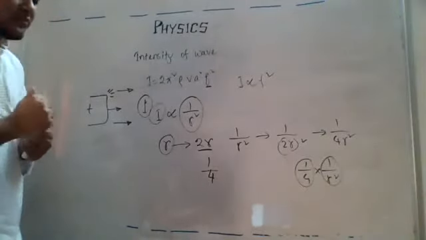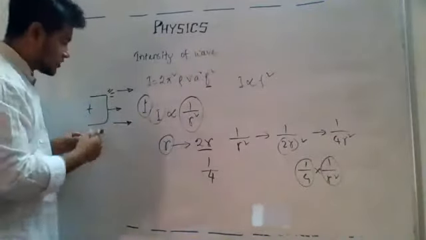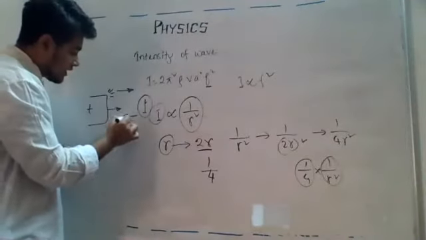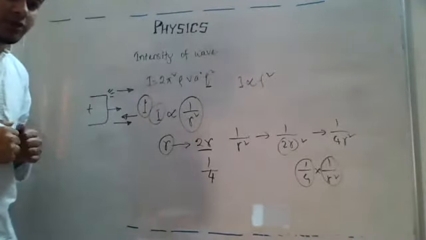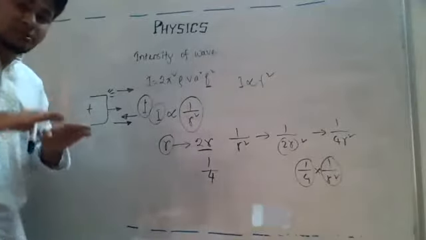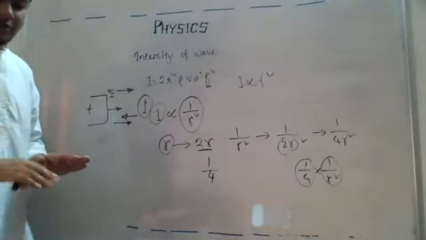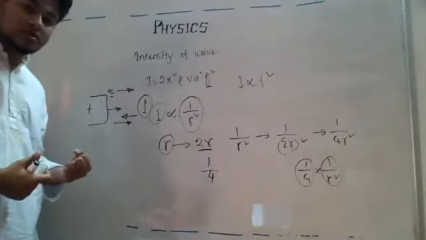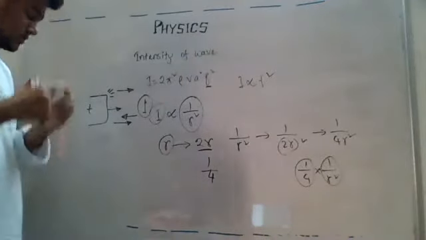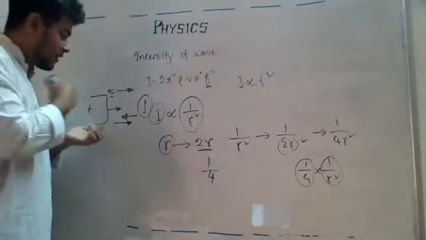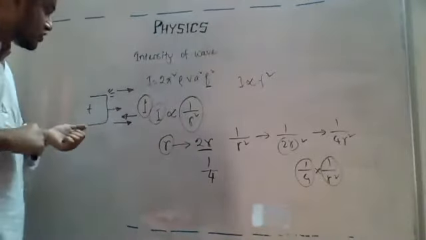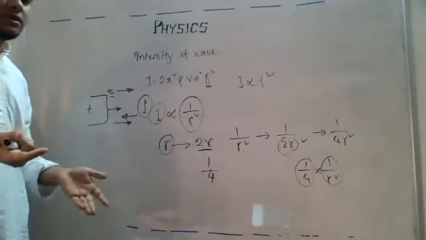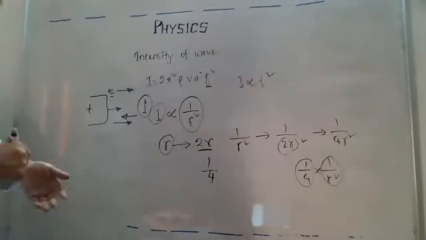Okay. But if the air is blowing in the opposite direction, sound is going in the forward direction, but the air is flowing in the opposite direction, as a result the intensity will be diminished. It will be reduced. So motion of the medium is also important. Air is the medium here, so the motion of the medium matters. If it is flowing in the same direction as the sound, the intensity will increase, and if it is flowing in the opposite direction, then it will decrease.